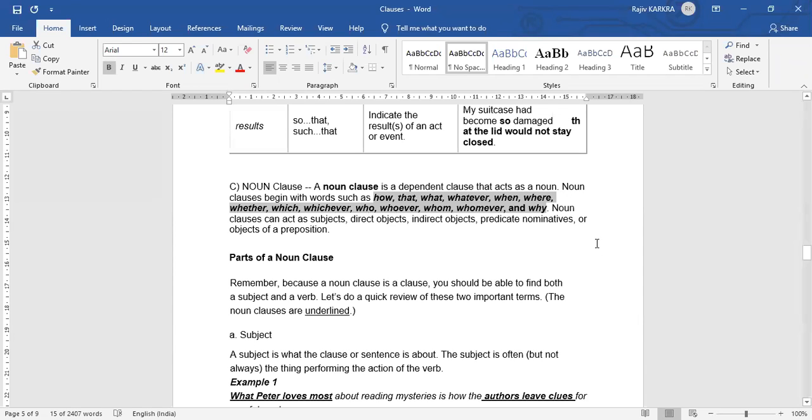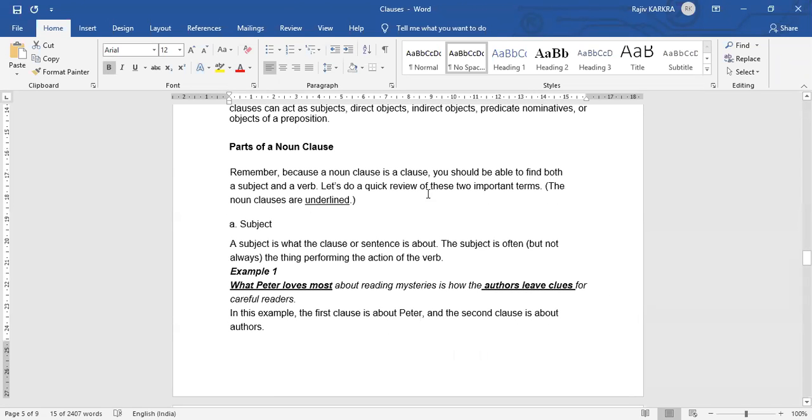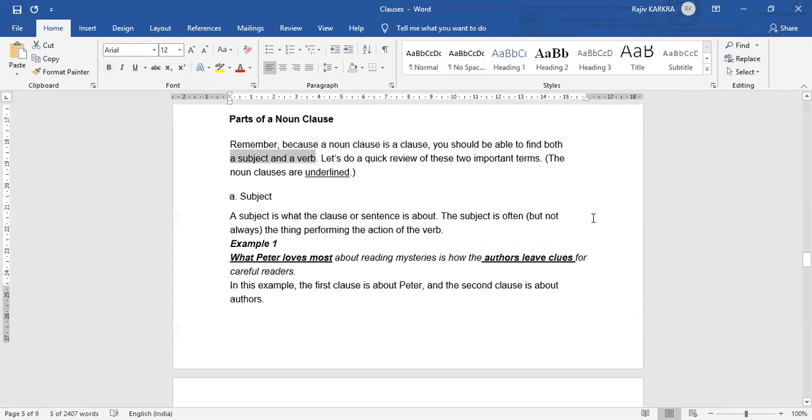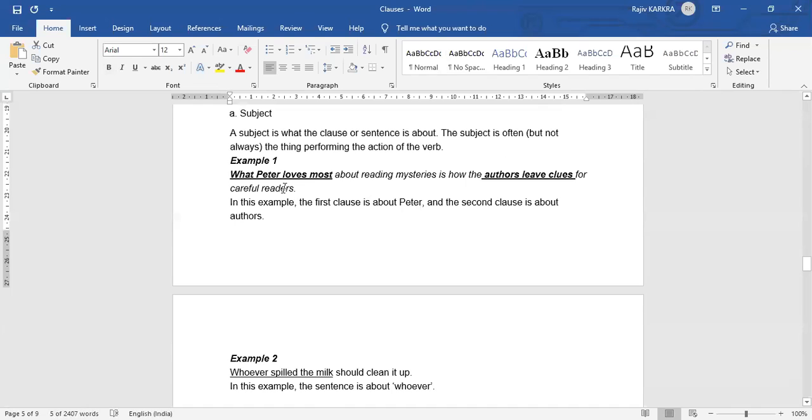So what are the parts of a noun clause? Because a noun clause is a clause, you should be able to find both a subject and a verb in it. Let's do a review of these two important terms. The noun clauses are underlined. Subject. What is a subject? It is what the clause or sentence is all about. The subject is often, but not always, the thing performing the action of the verb.